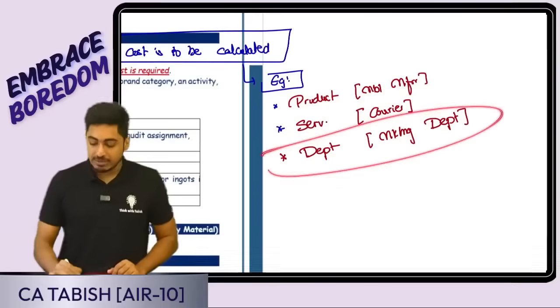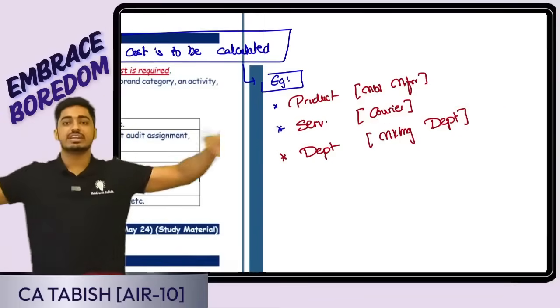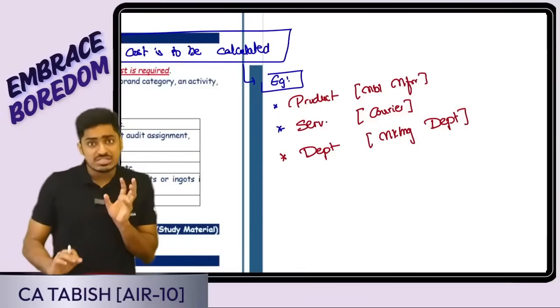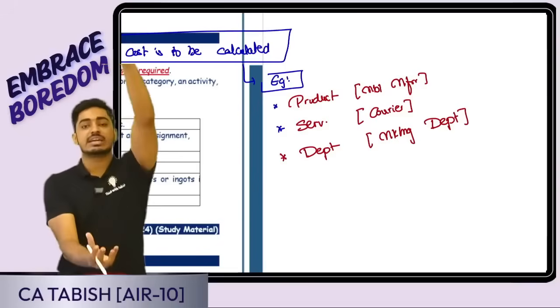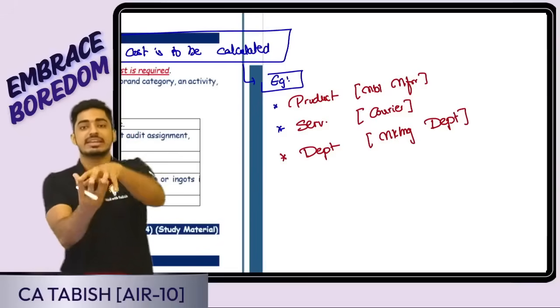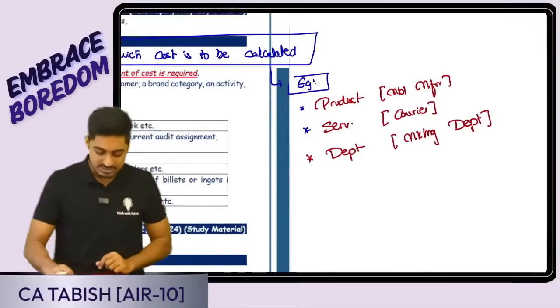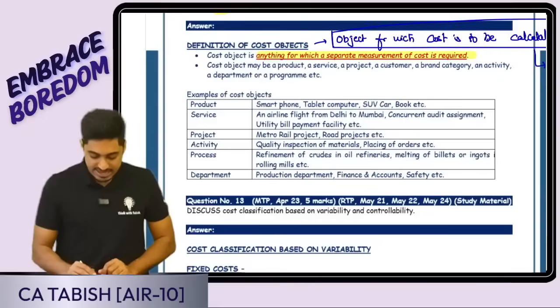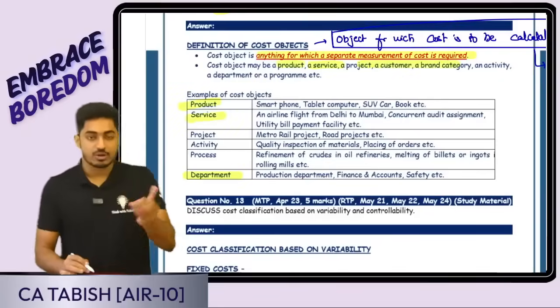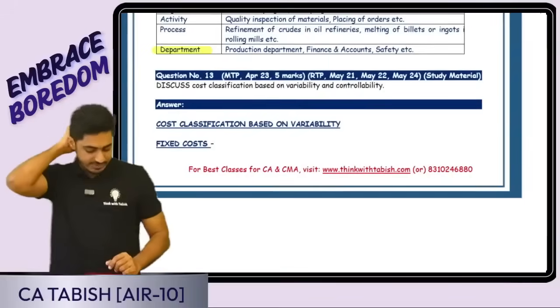It can be a department also. Say in an organization we have different departments. I want to know what is the cost I have incurred for the marketing department. So the object for which I am calculating the cost is the marketing department, and that becomes my cost object. Is this clear, everyone? The same thing is given here. So any object for which cost is being calculated can be a product, service or a department. Is this clear, everyone? Okay, perfect.